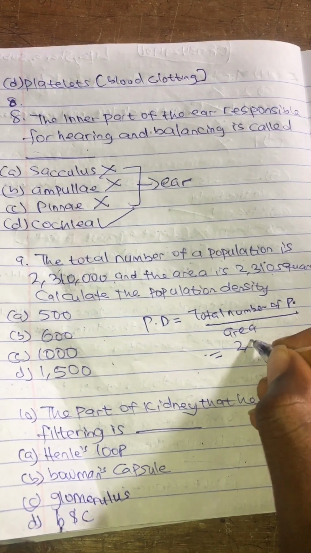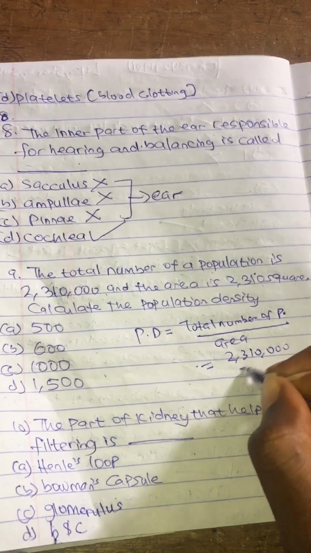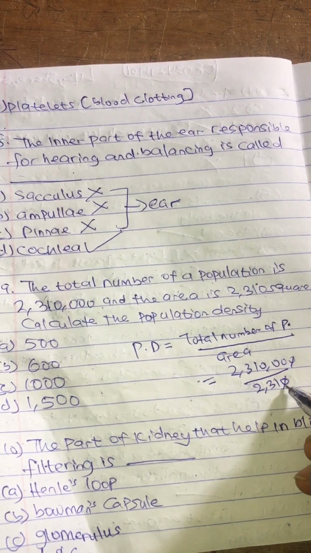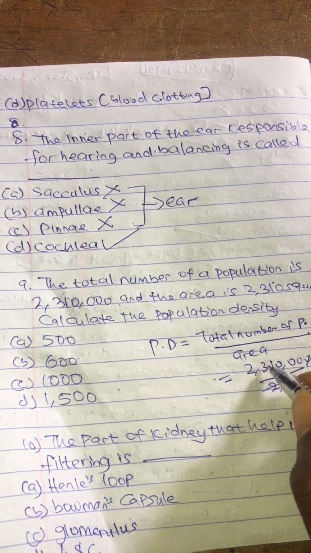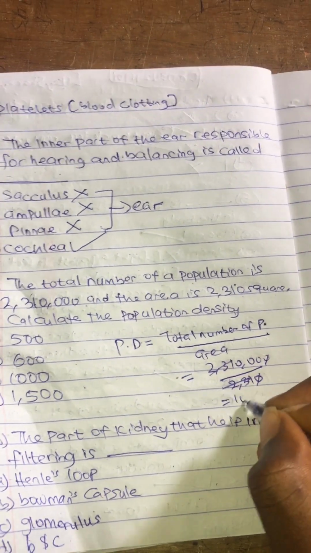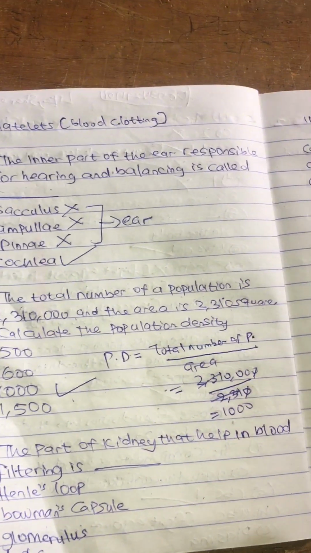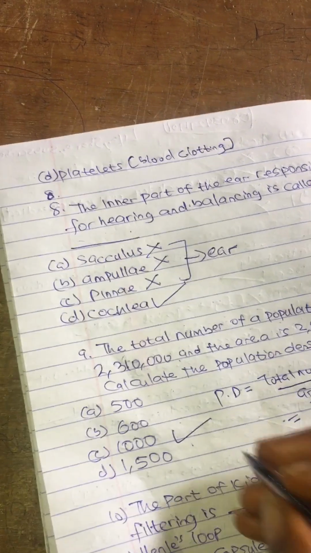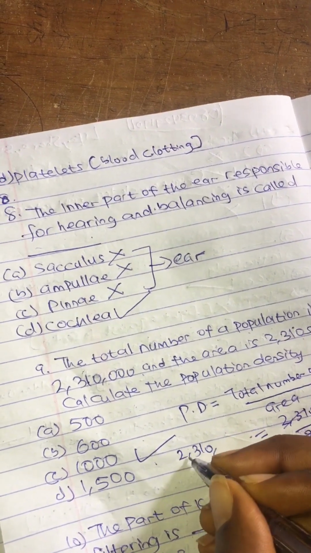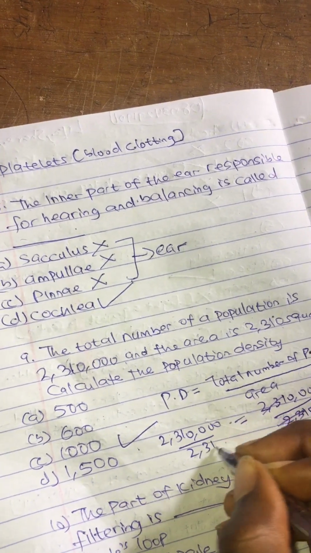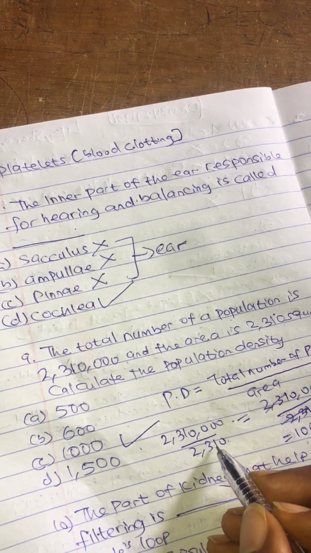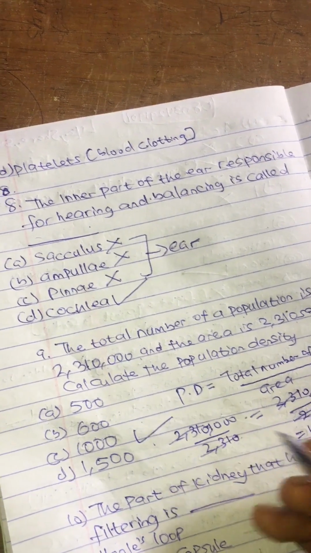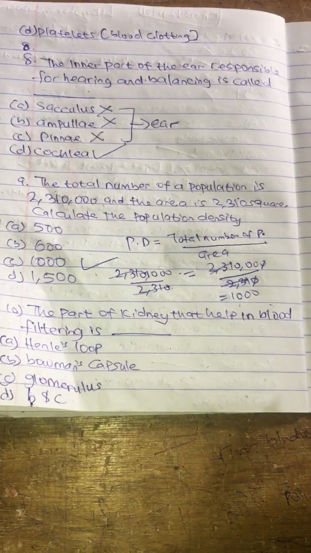So the total number is 2,310,000 over the area, which is 2,310. So let's cancel 0, 0 cancel 0. 231 cancel 231. So the answer here is 1,000, which is C. The correct answer here is 1,000. So I think we all get it now. Or better still, if you don't get how I did it that way, you can just say this one cancel this one, you will still remain 1000. So the correct answer is 1000. I hope you understand it now.